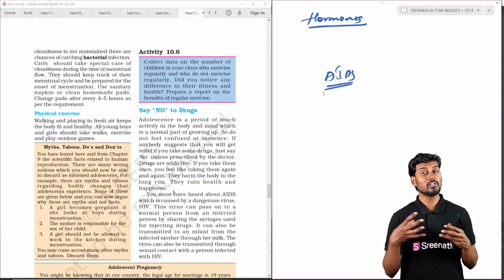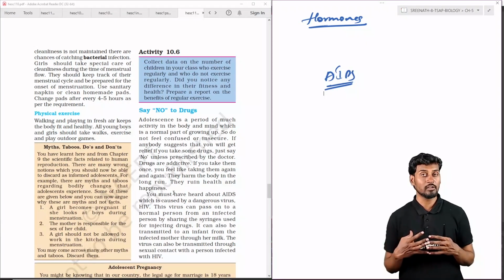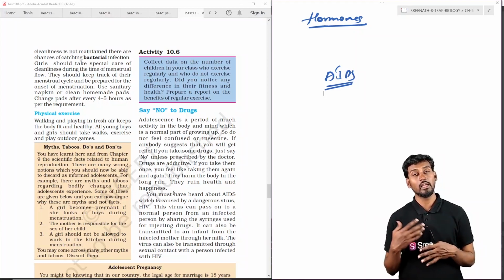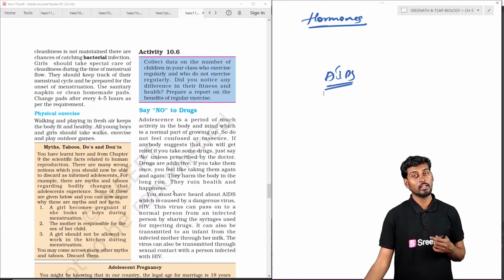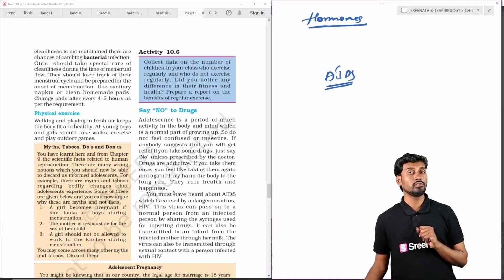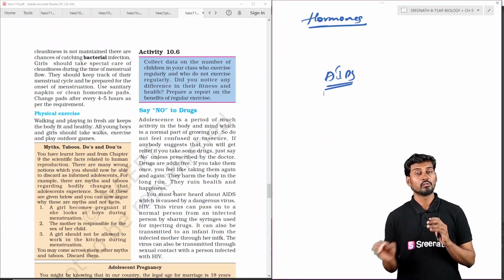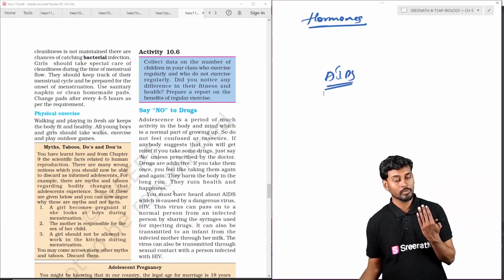AIDS is caused by HIV. So be careful and take care of your personal interest when you are going for any kind of physical intimacy. You have to take care to use safety measures to stop the spread of AIDS. So that is a very dangerous disease. These are the different things we have discussed under the 10th chapter, that is, the age of adolescence. So try to go through the topic each and every bit.